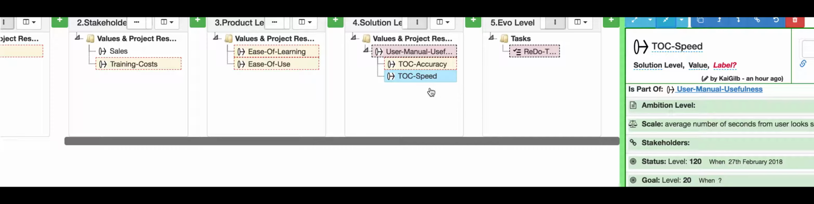Now we can look at our tasks, and we can say, hey, what task can we do to improve the speed of the table of contents? And we can have some ideas. We're experts at table of contents, of user manuals. We put our effort in there, and we can have the argument that what we do will improve the speed, and then we can actually measure afterwards. We can see, hey, how long does it take now? You can do some measurements, say, yeah, we improved it from 120 seconds to 20 seconds.